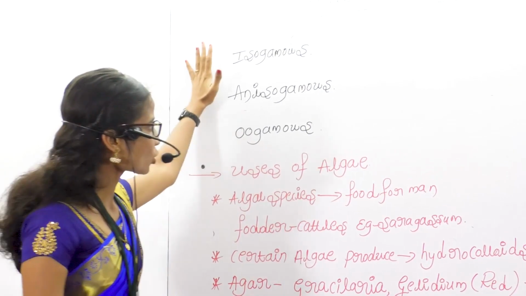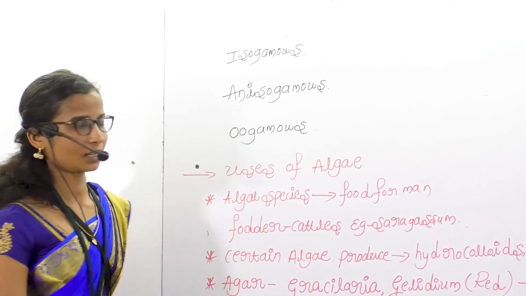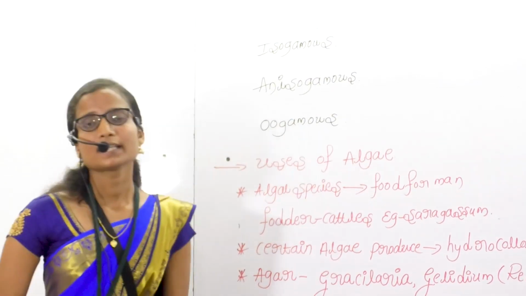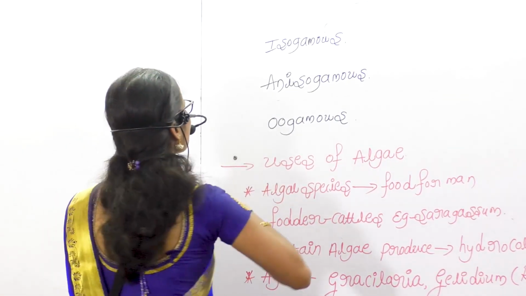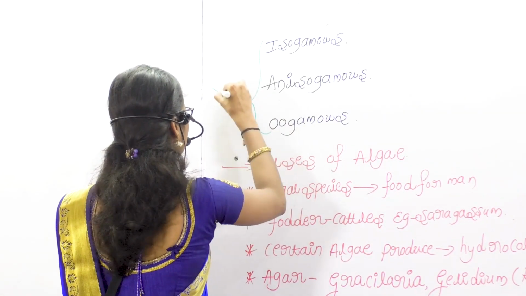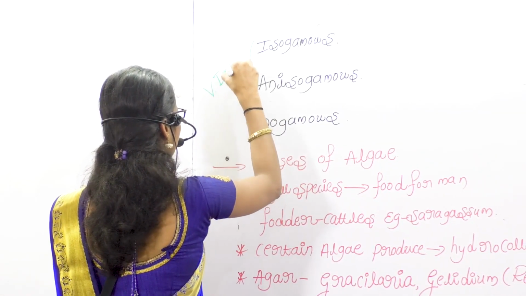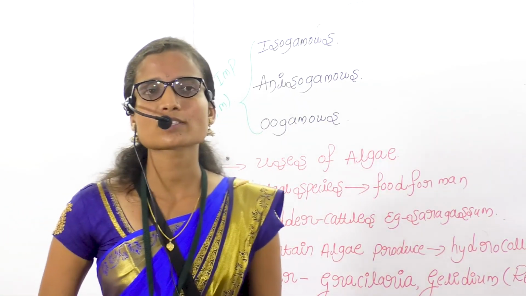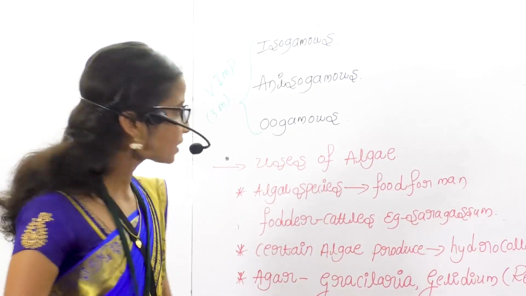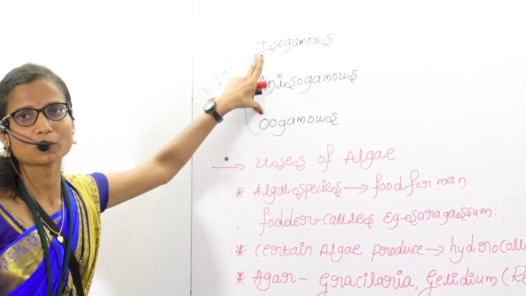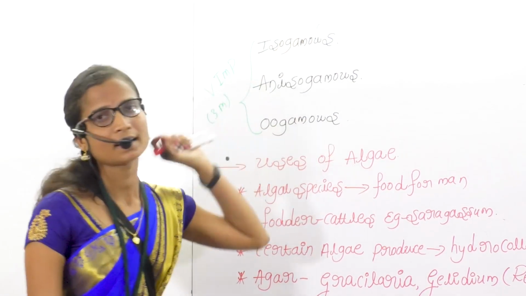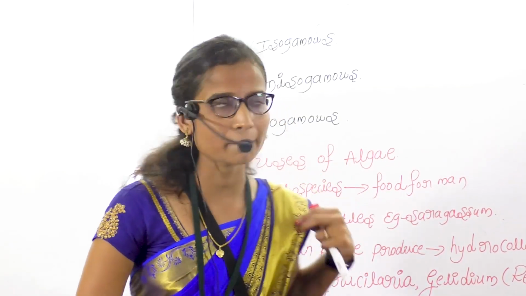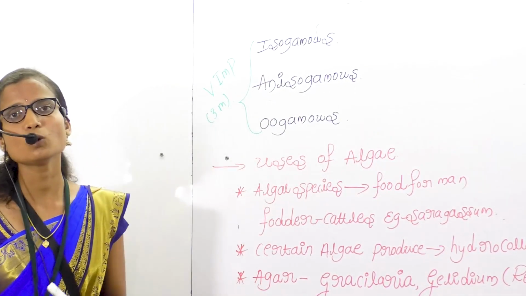Now the isogamous, anisogamous and oogamous. These are very important for examination. These are very important as per 3 marks questions. Here isogamous, anisogamous and oogamous are nothing but types of reproduction that take place in the algae. So reproduction takes place by means of isogamous, anisogamous and oogamous.